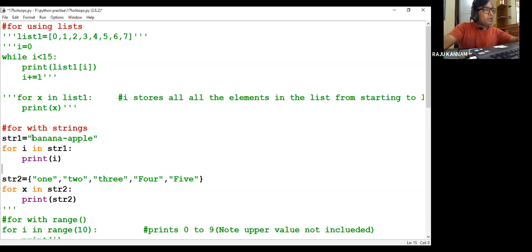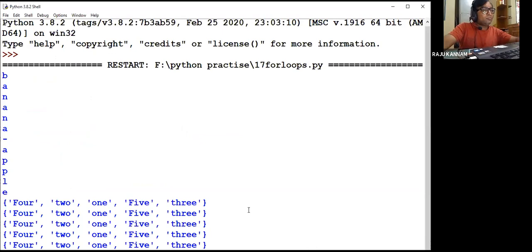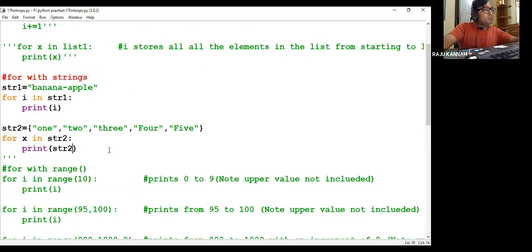So this will print banana, apple, dash apple, then this will print... okay, sorry, I have to change the program slightly, so it is printing that str2.